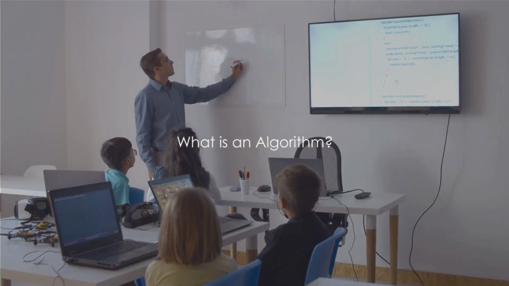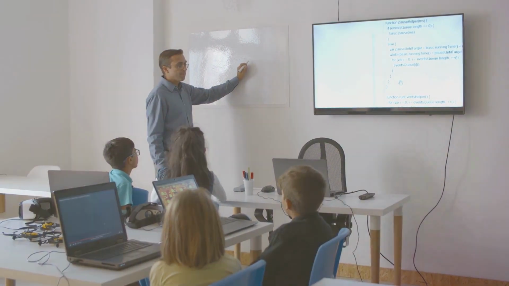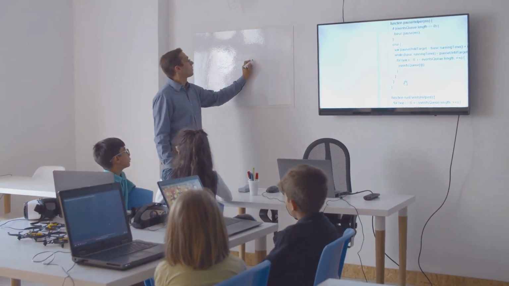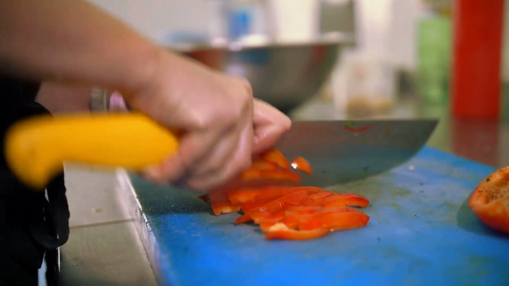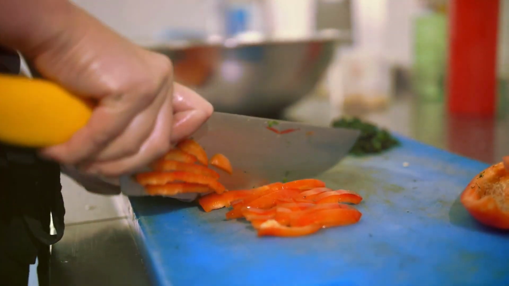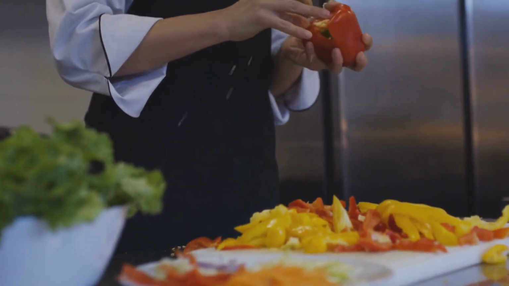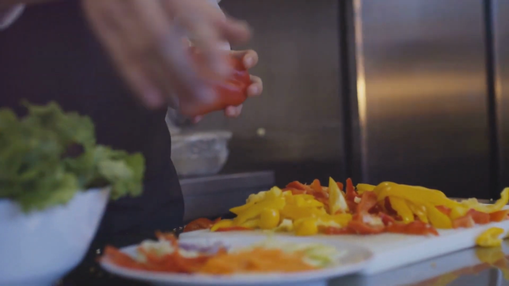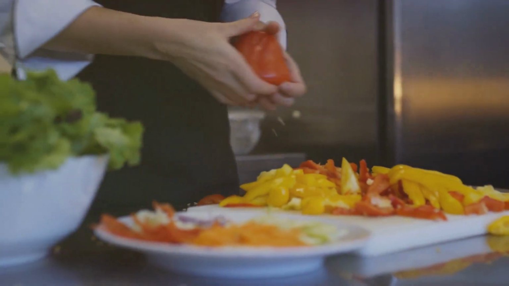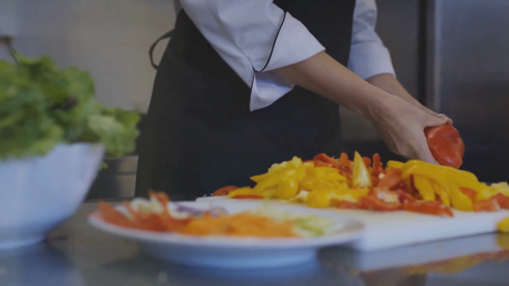So what exactly is an algorithm? In its most basic form, an algorithm is a set of instructions designed to perform a specific task. Think of it like a recipe. A recipe tells you step by step what to do to create a delicious dish. It starts with a list of ingredients, moves on to preparation, then cooking, and finally, serving. Similarly, an algorithm is a sequence of steps that, if followed correctly, will solve a particular problem or accomplish a certain goal.